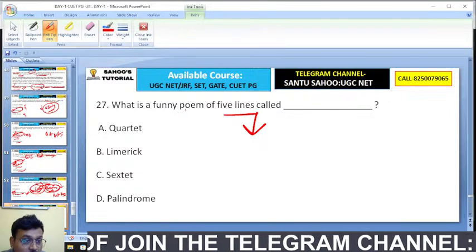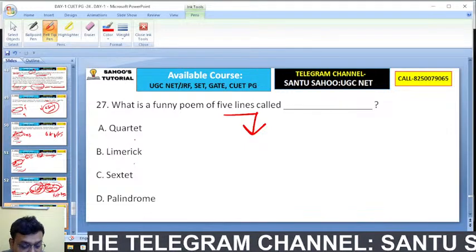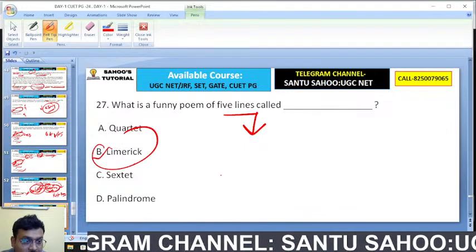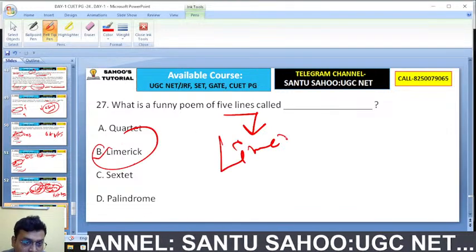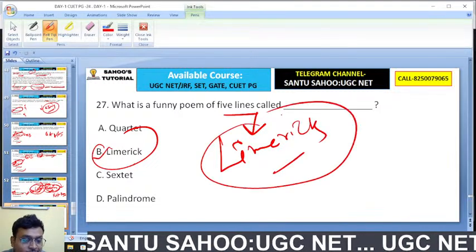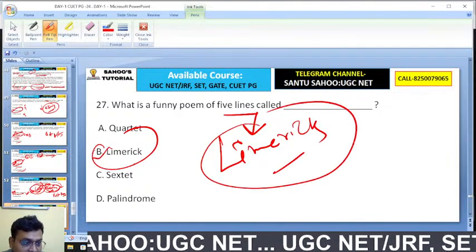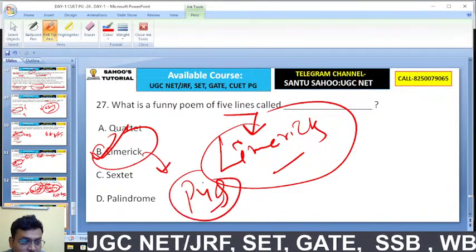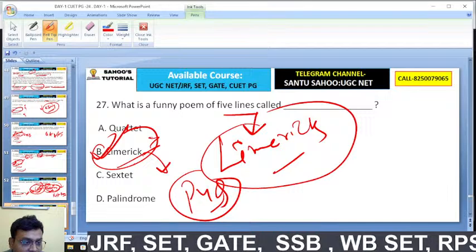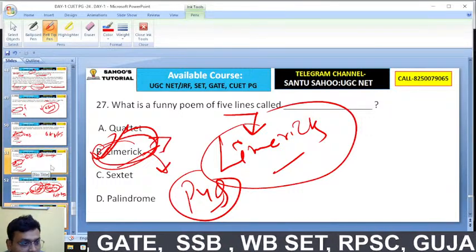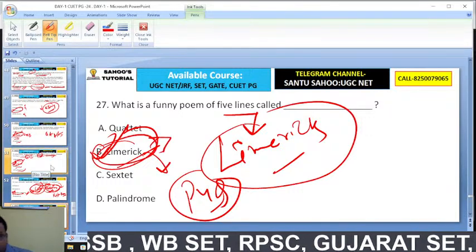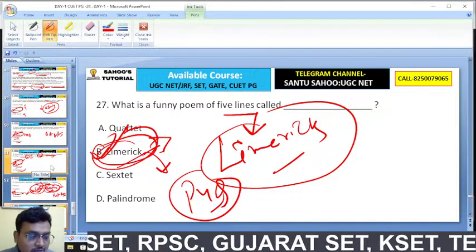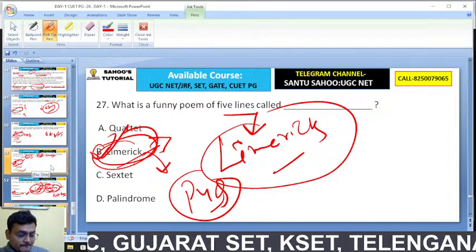It's limerick. Okay. Limerick is a funny poem of 5 lines. Here B is the answer, and it's a PYQ. It came last year. Limerick kya hai? What's a funny poem of 5 lines? That is our Limerick. Chalo.